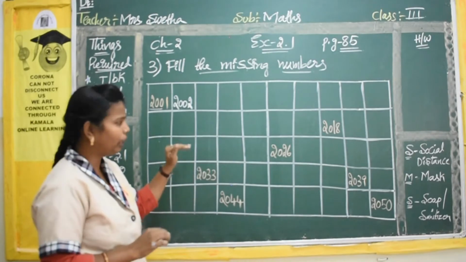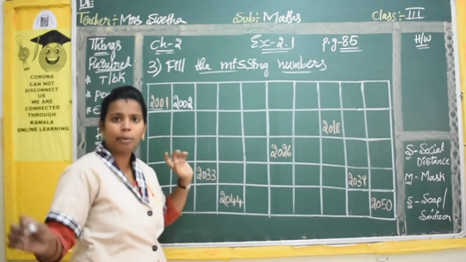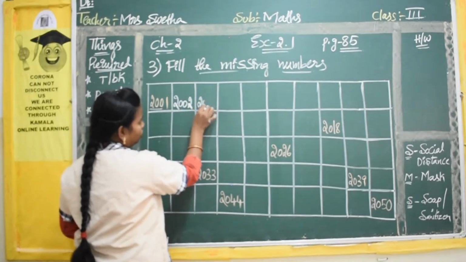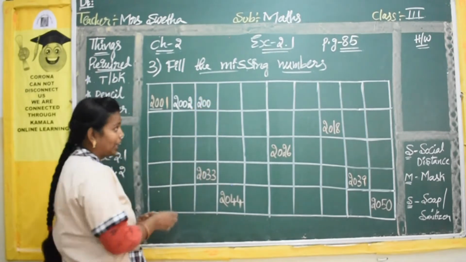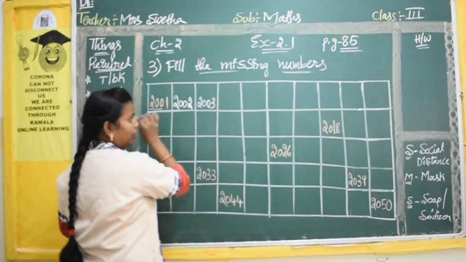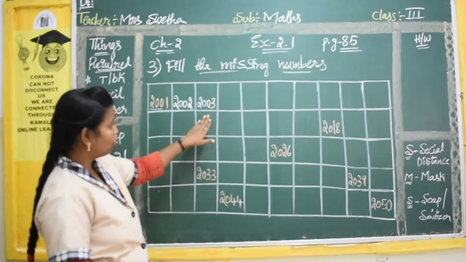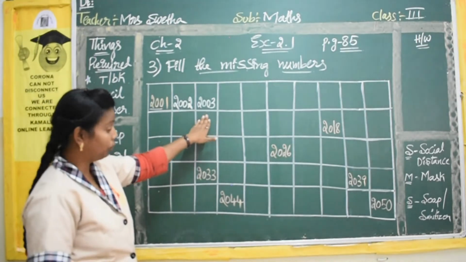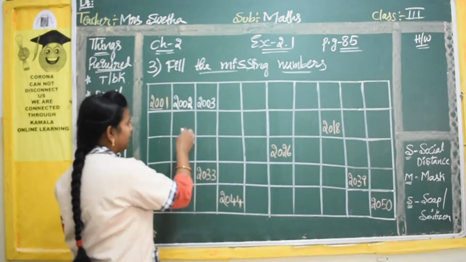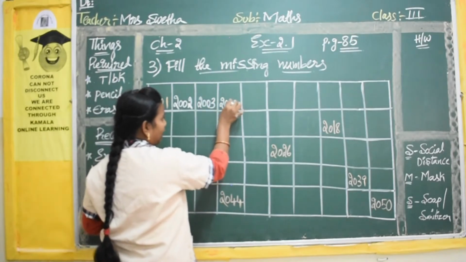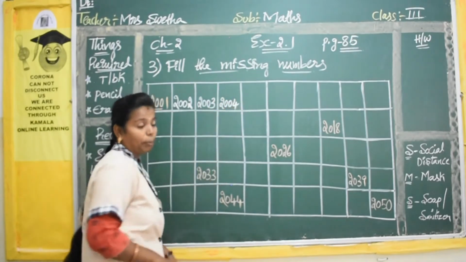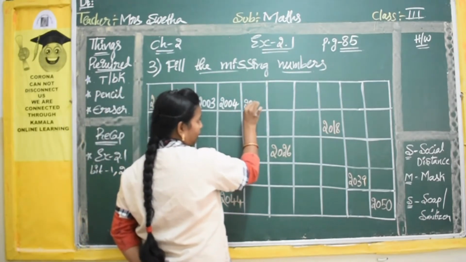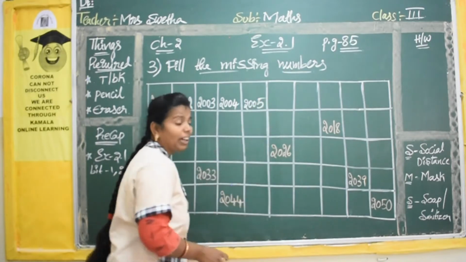Then you are going to write all 1, 2, 3, 4, 5, 6 numbers common. Okay, so here also the first 3 numbers are common. 2, 0, 0. 3 numbers will be the same. So after 2, what is the number? You have number 3. Yes, so I have written number 3 here. So you also have to write the number 3, 2003. Next you take the other 3 numbers the same. After 3, you have number 4. Yes. Next again 3 numbers the same. After 4, you have number 5.